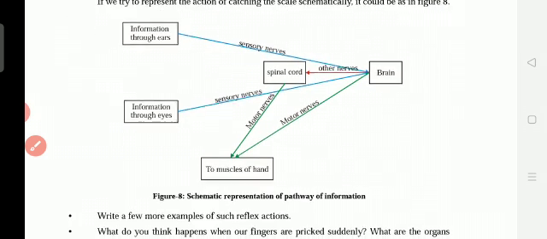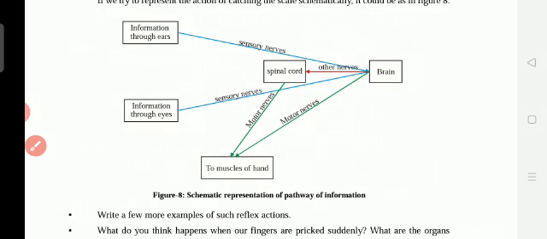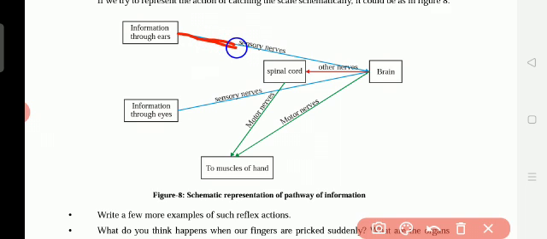Here you see the ears. Through the ears, what is the message that is going? That the stick is fallen. First the message goes through the sensory nerves from the ears to the spinal cord and from there to the brain. And the eyes, we have seen, also have sensory nerves going to the brain.